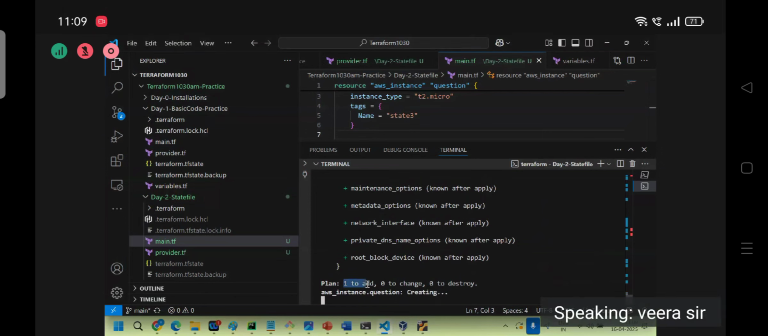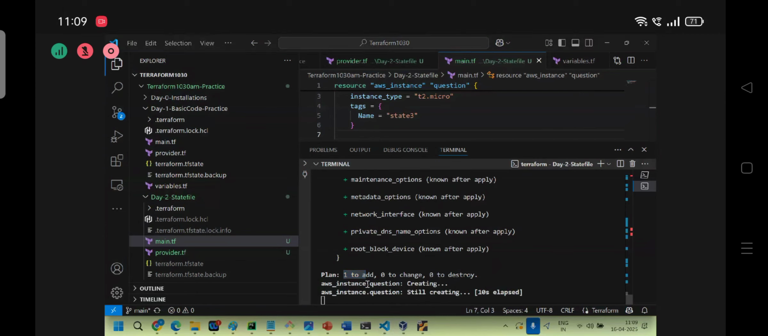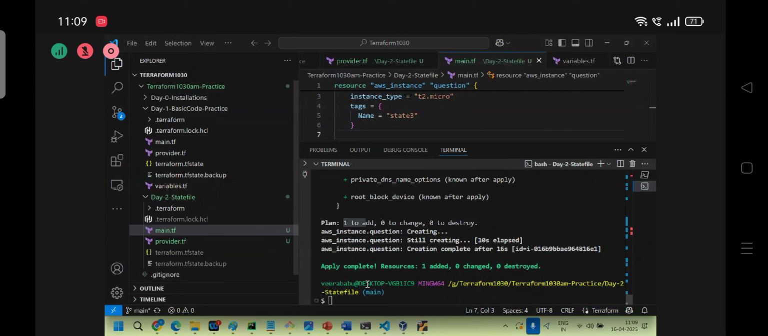Instance is creating. Now how many instances are there? Total 2. Which instance is in Terraform control? The newly created instance. And one instance was already running, right? That is out of control now. That is not in Terraform control now. Clear or not?